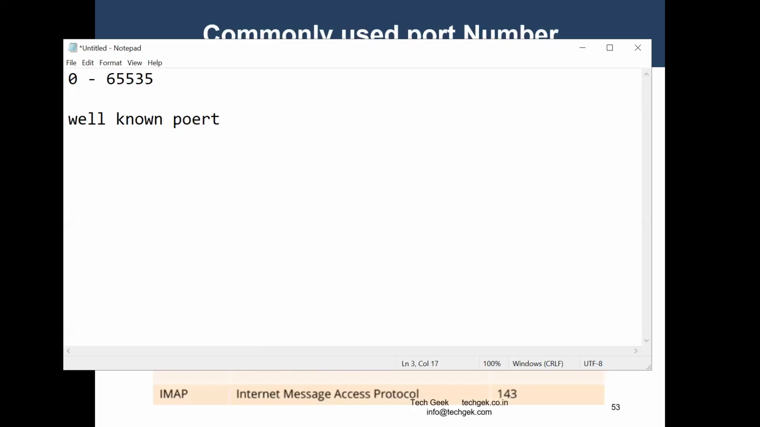Well-known ports are the most common ports, ranging from 0 to 1023. Whenever we are getting access to services, we need to know what type of services they carry. For example, we know that FTP works on port number 20 and 21.